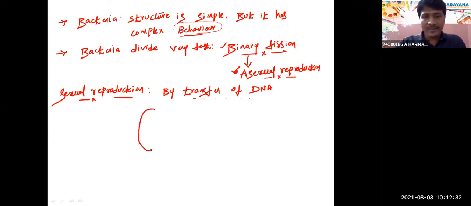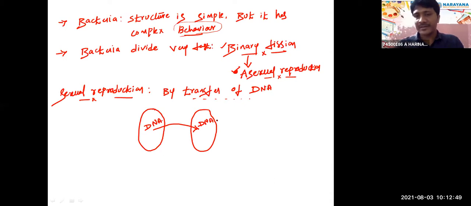So between these two bacteria, DNA is transferred from one bacterium to the other. This is called sexual reproduction in bacteria. Got it? So bacteria are very simple, with complex behavior. They divide by binary fission, that is asexual reproduction. Sexual reproduction involves the transfer of DNA from one bacterium to another. Got it? Next.